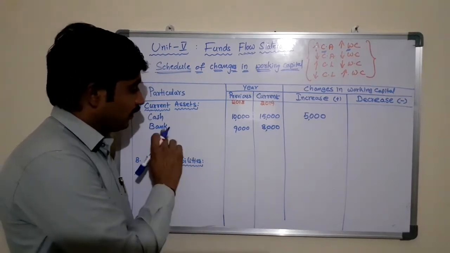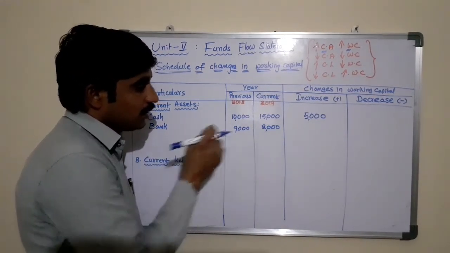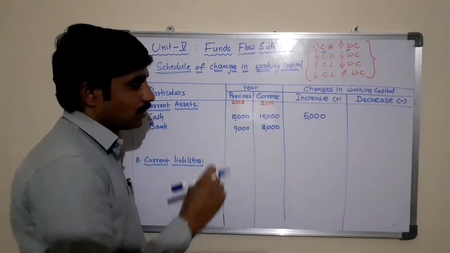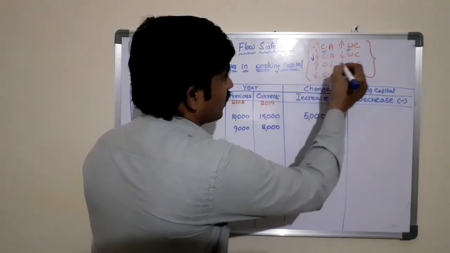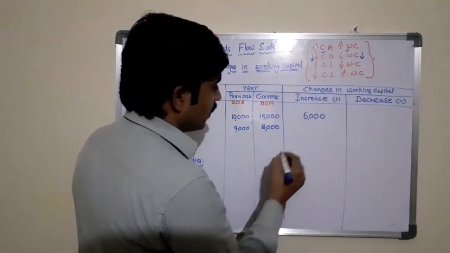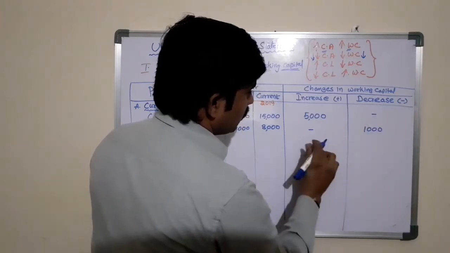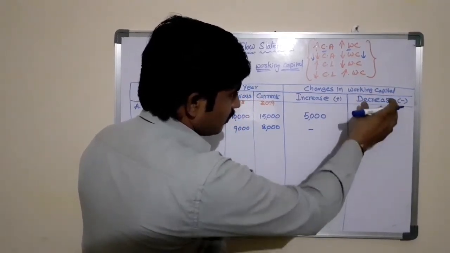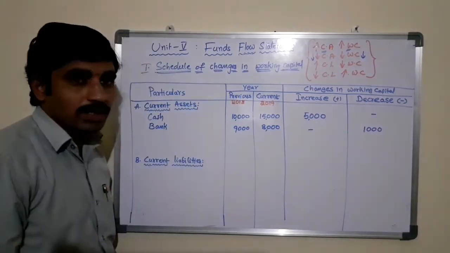That is, the bank balance of the business has decreased by 1,000 rupees. When there is a decrease in current assets, there is a decrease in working capital worth 1,000 rupees. We need to write it in the column decrease, meaning decrease in working capital.